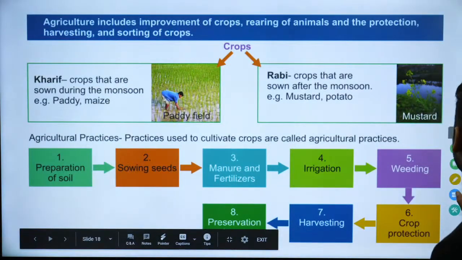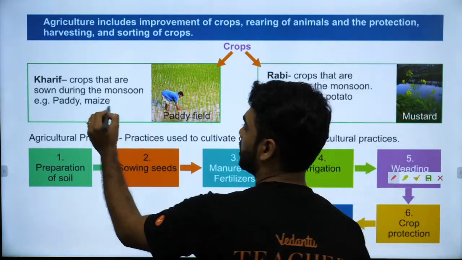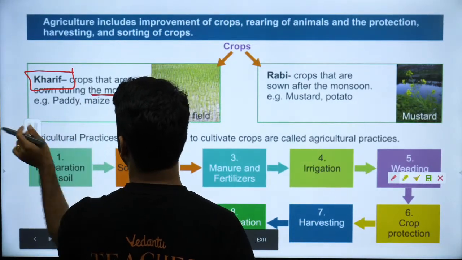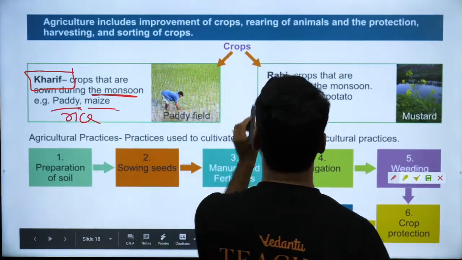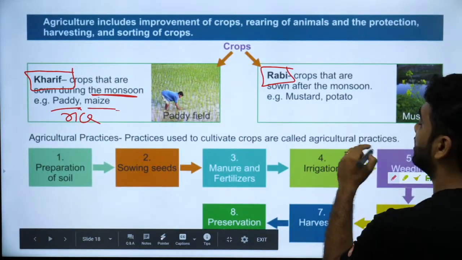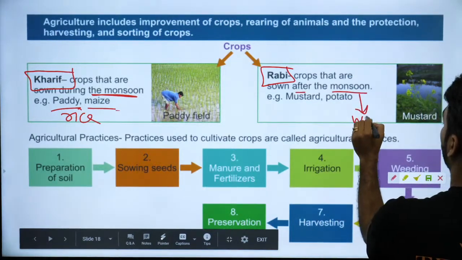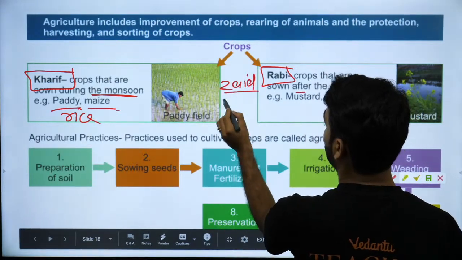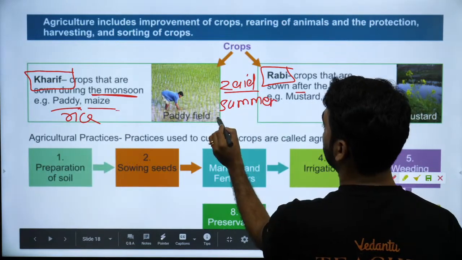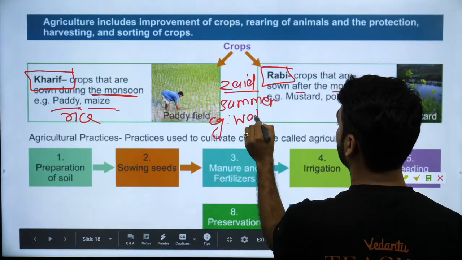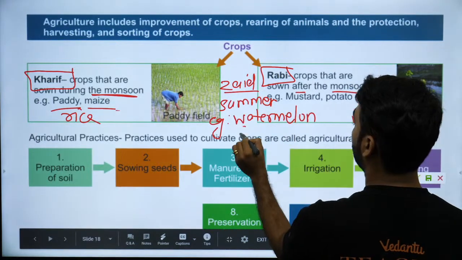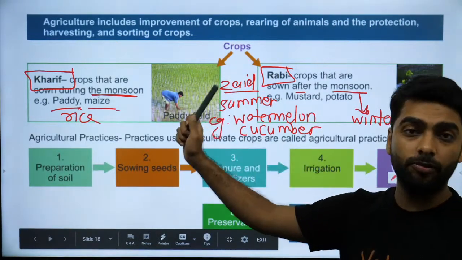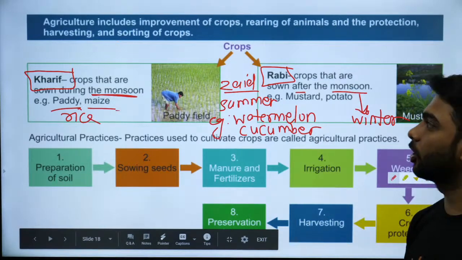First concept: difference between Kharif crops and Rabi crops. Kharif crops are the monsoon crops. Example: paddy and maize, which means rice and maize. Rabi crops are the ones that are sown after monsoon, which means they are the winter crops. And Zaid crops are the summer crops. Examples of Zaid crops are watermelon, cucumber, etc. All the ones which you enjoy in summer. So Kharif, monsoon, winter and summer crops.